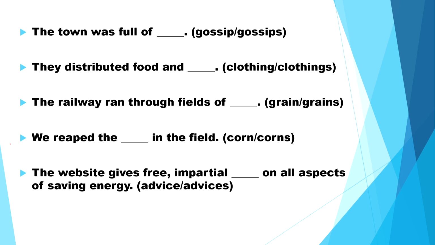uncountable. Full stop. For example, abuse, information, furniture, clothing, gossip, poetry, scenery, advice, grain, corn.